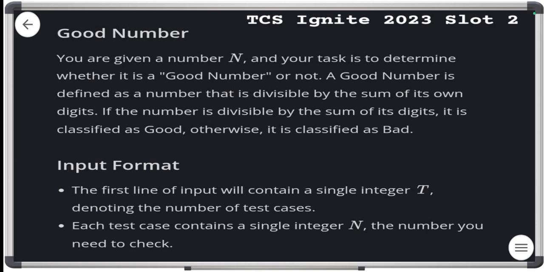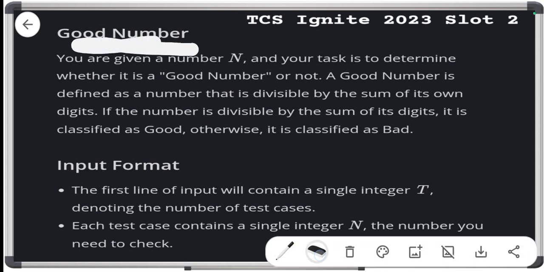Now we are focusing on the problem, that is Good Number. You are given a number n, and your task is to determine whether it is a good number or not.